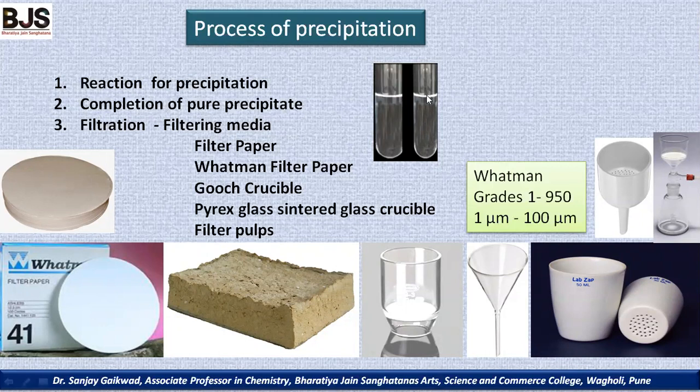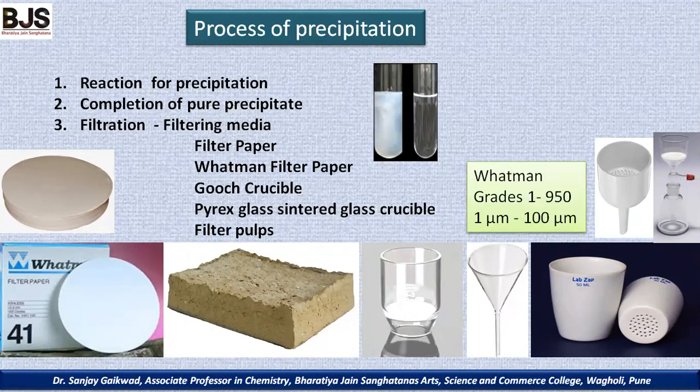After addition of the reagent, again we observe the formation of a precipitate. When we add more reagent, we observe that in this test tube the precipitate has grown up like this. See here, the precipitate has increased, and after completion of the precipitate, we have to check by adding a very small quantity of the reagent further. Then we observe that further precipitation occurs again. See here, precipitation has occurred again.